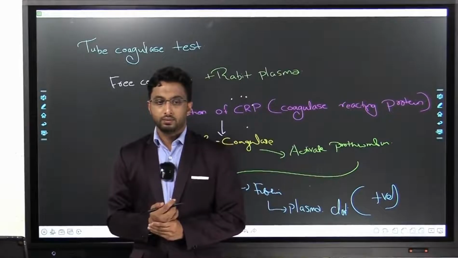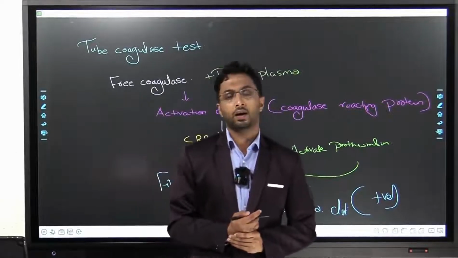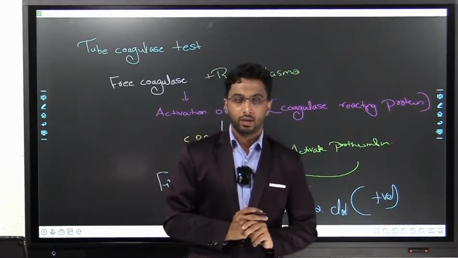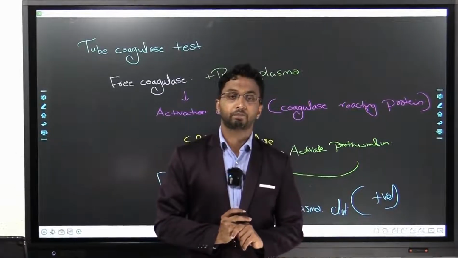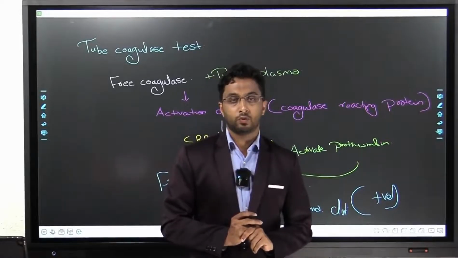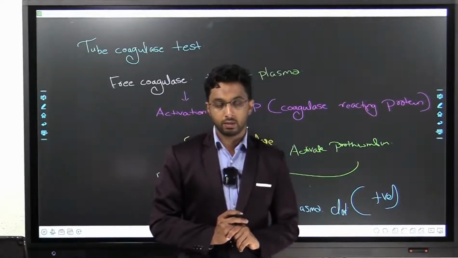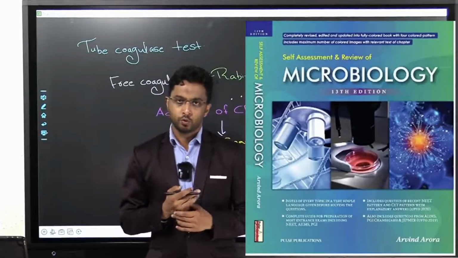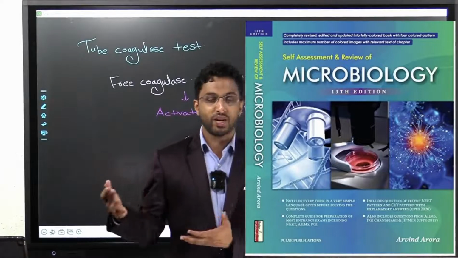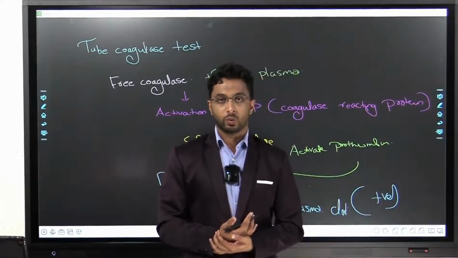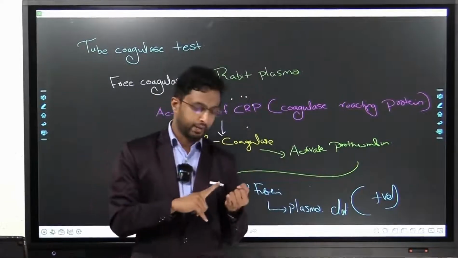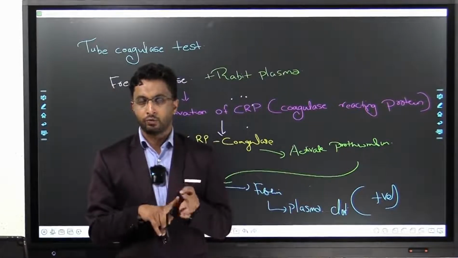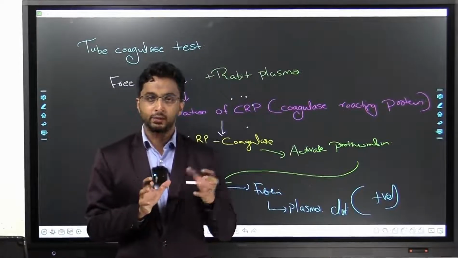Do you need any other book? Yeah, if you have enough time, if you think that you can spare a lot of time and a little bit extra money, then you can go for a book called Aravind Arora. Okay, it's an MCQ book. So if you want to solve more MCQs besides what you get from the academy, go for Aravind Arora. You can solve it for bacteriology, viral infections, sterilization, a very important topic for AIIMS. So all this extra is for AIIMS.